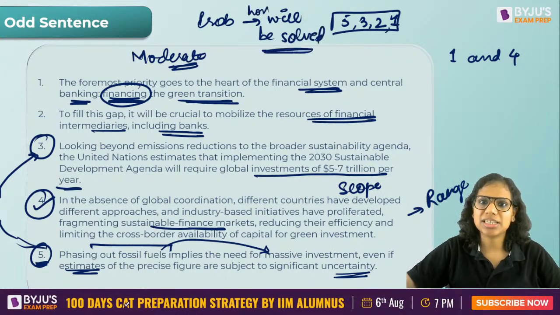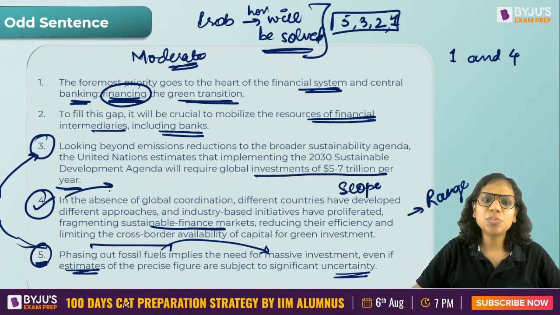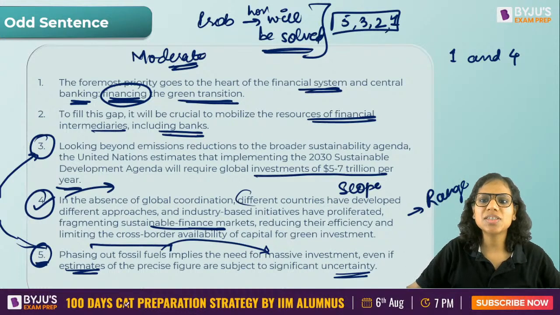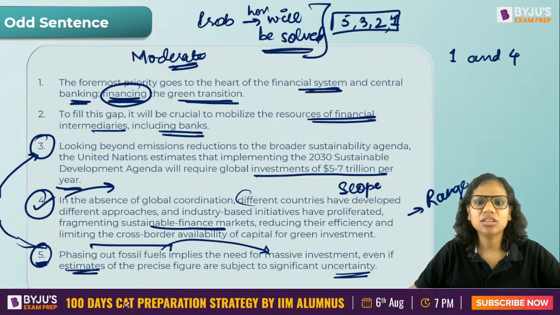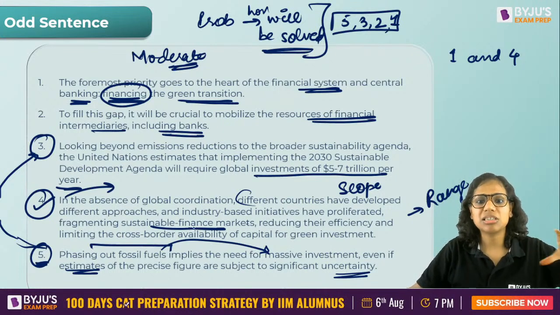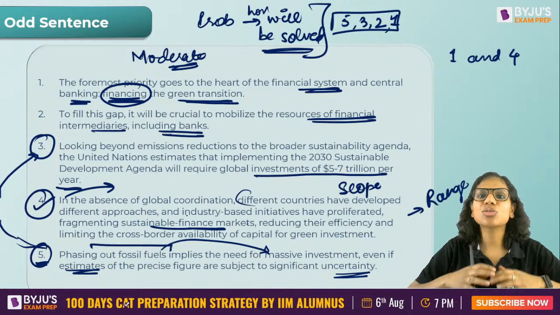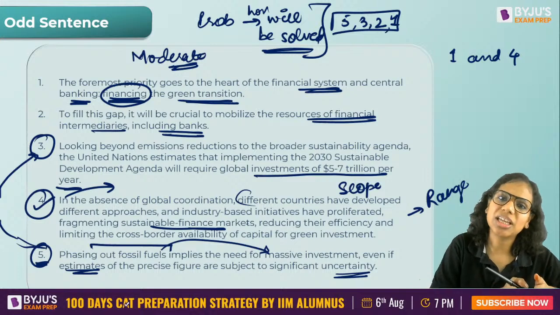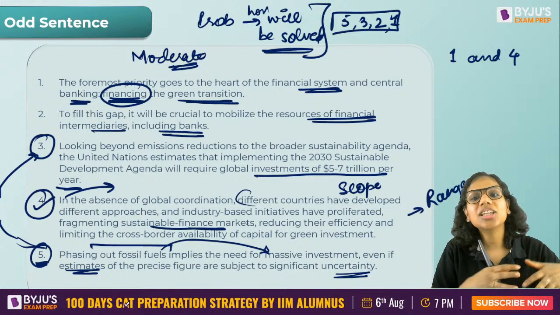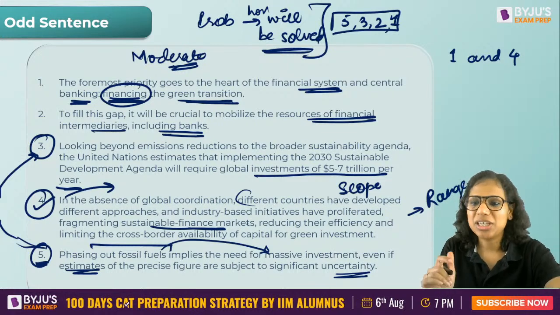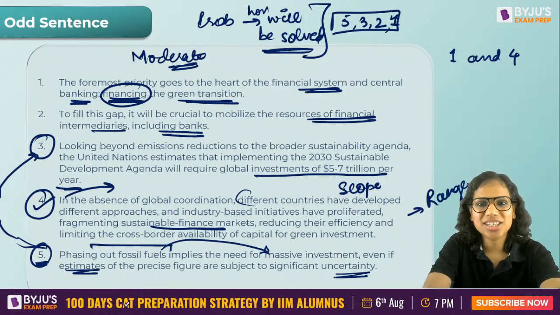So the future tense. This starts talking in the present tense and says that in the absence of global coordination, this all is happening. So it gives out different things that are happening, that okay, industry based initiatives are proliferated, fragmenting sustainable finance markets. This is not our topic of discussion. Our topic is we need money and how we will get that money. That is it. Not that what all is happening today. I hope I make sense to you. Why 4 is the odd sentence out?